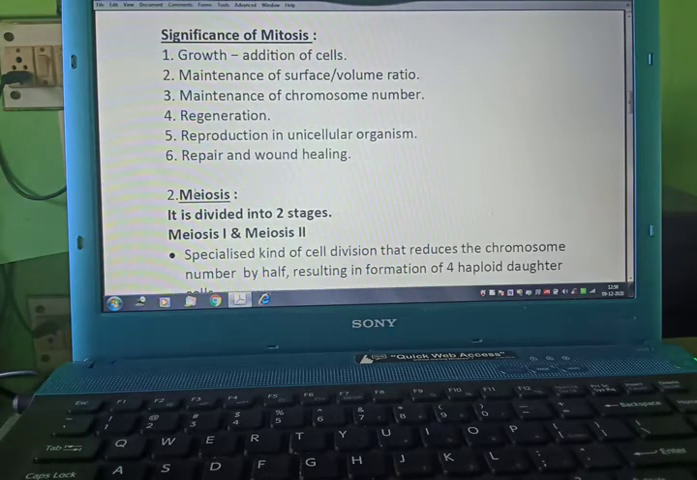Now, significance of mitosis: growth, addition of cells, maintenance of surface to volume ratio, maintenance of chromosomal number, regeneration, reproduction in unicellular organisms, repair and wound healing.